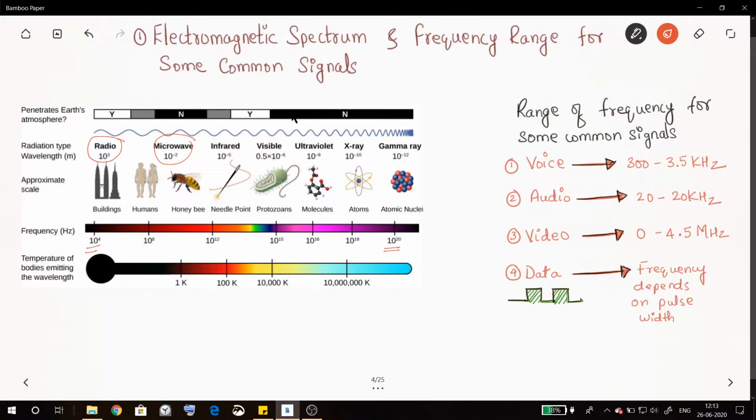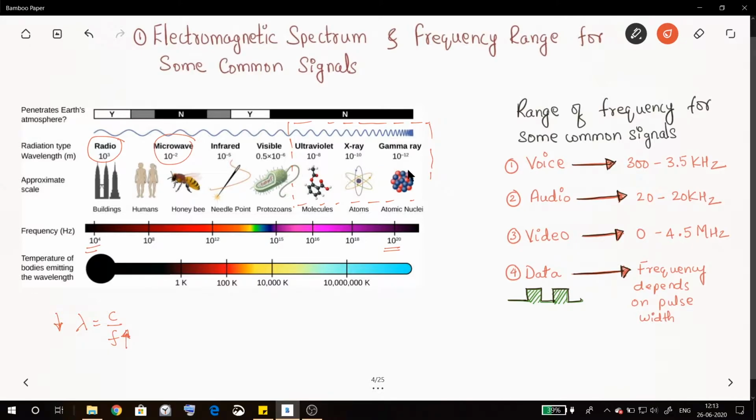Let us talk about this part of the electromagnetic spectrum, that is UV, X-ray and gamma rays. See, as the frequency is very high, we know that wavelength is inversely proportional to frequency. So if the frequency is very high, the wavelength is very small. So now the wavelength of ultraviolet, X-ray and gamma ray is at the atomic level.